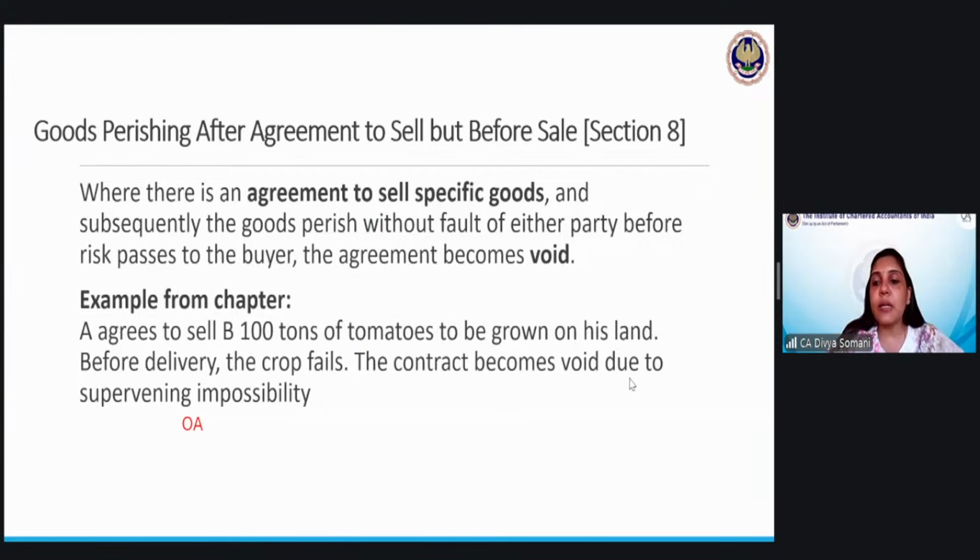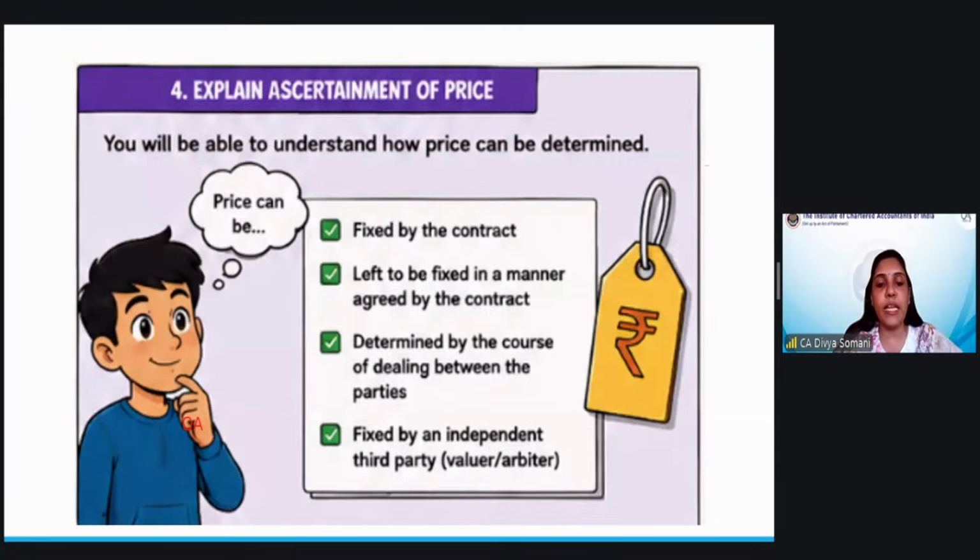The contract becomes void due to supervening impossibility. So there is a case of void subsequently. Earlier, it was a case of void ab initio because there was no subject matter. But here, since the things were decided, but the goods have perished after entering into the agreement, it is a case of supervening impossibility. No one could do anything.